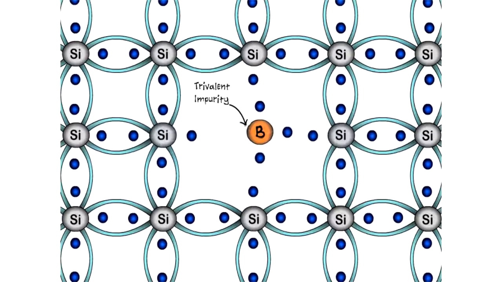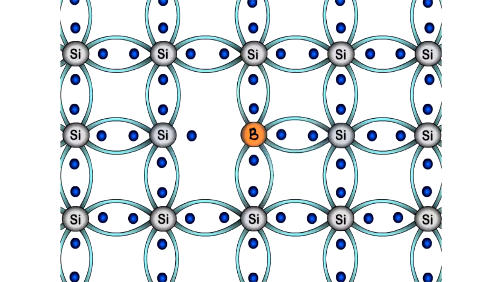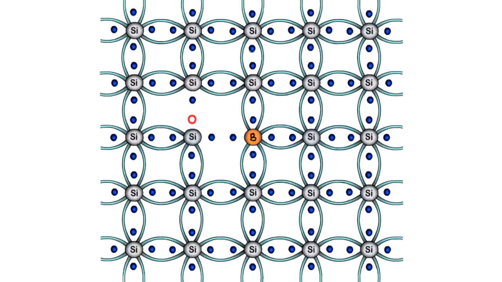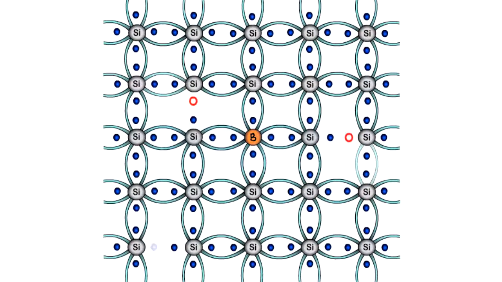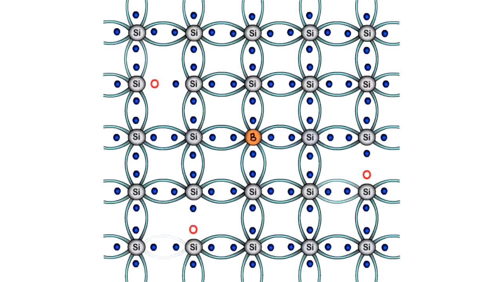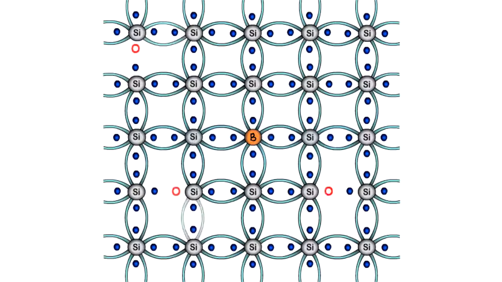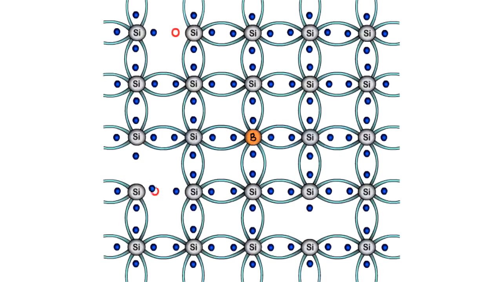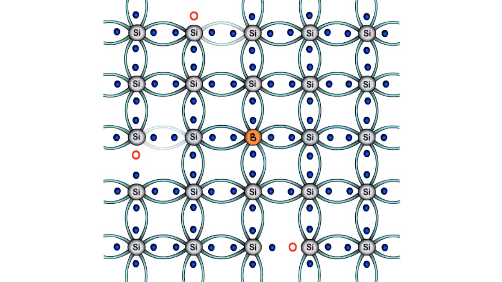In case of trivalent, 3 electrons of boron will form 3 bonds with silicon, and in the 4th bond of silicon, there will be one empty space or hole, and as seen previously, the immediate neighboring electron will be attracted towards the hole, thus creating another empty space in its previous location. Simultaneously, the electrons of the silicon atoms attain thermal energy and keep breaking the covalent bonds at room temperature, thus creating further free electrons, and this movement will go on in the same manner. Therefore, the number of holes generated in this structure dominate over the electrons. Hence, this structure is called a p-type semiconductor.